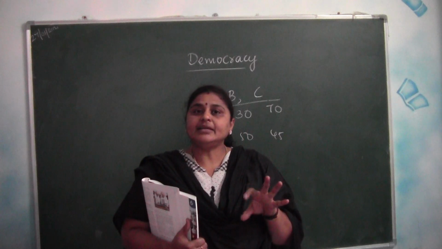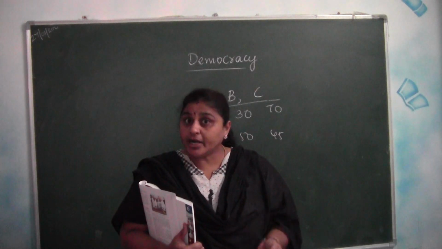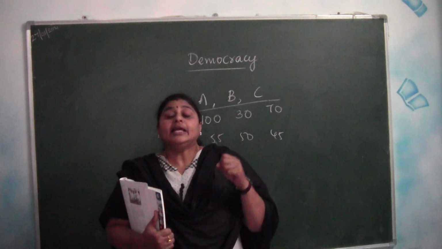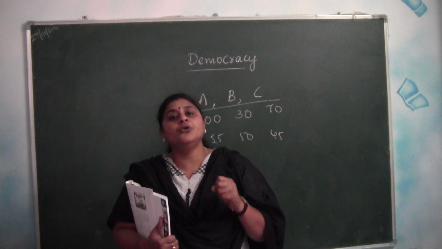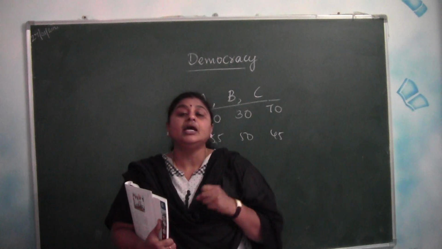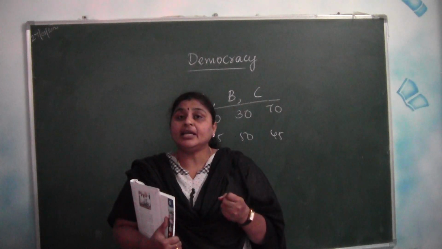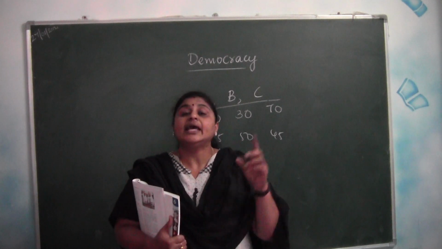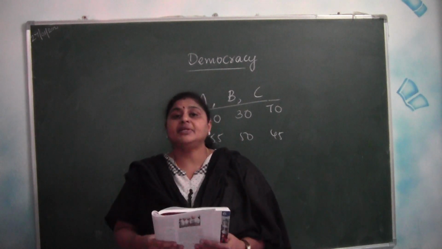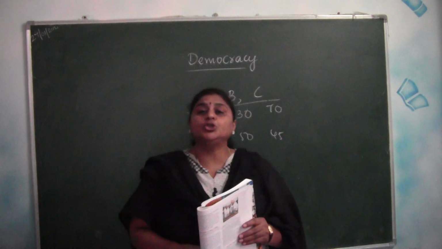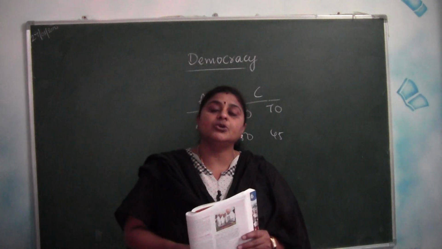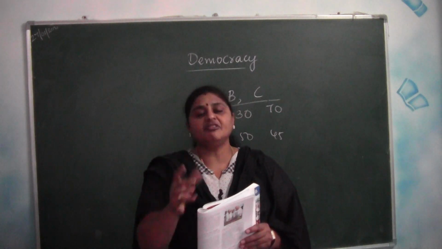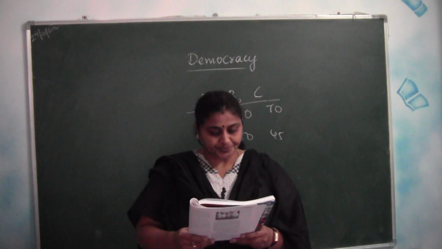So, when a party gains the majority of the votes, that particular party can form the government. In case no party got the majority of votes, there will be some discussions among the parties, they come to one conclusion, and two parties join together and form the government.